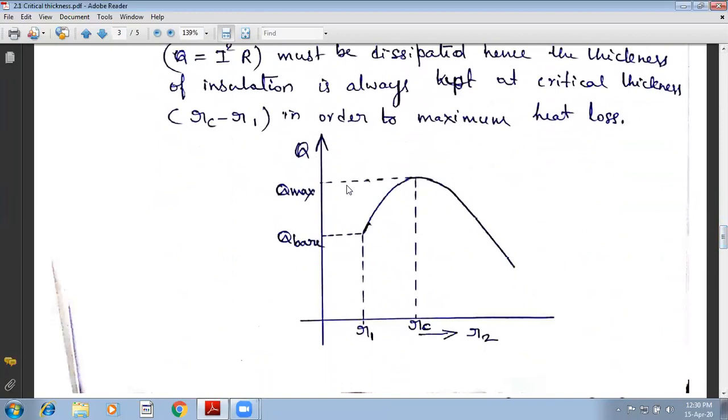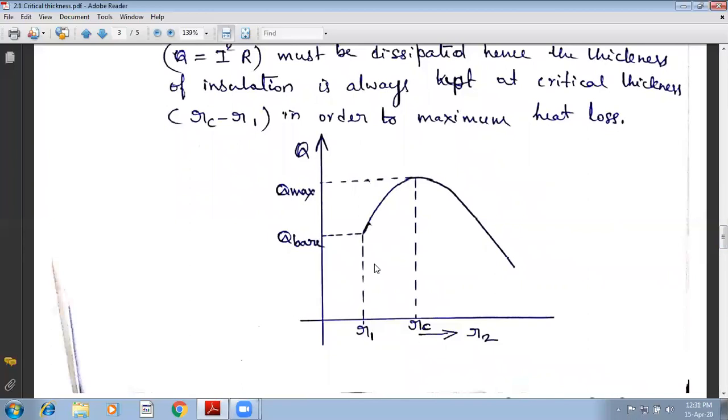Or if I draw the resistance diagram, it will be a minimum resistance. So the resistance may vary in this way. At this point, we may be having a minimum resistance, and corresponding to minimum resistance, we will be having a maximum heat transfer.